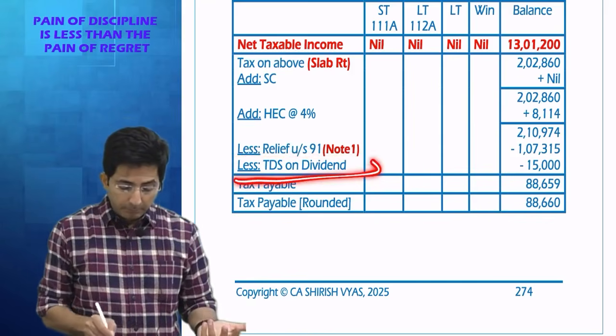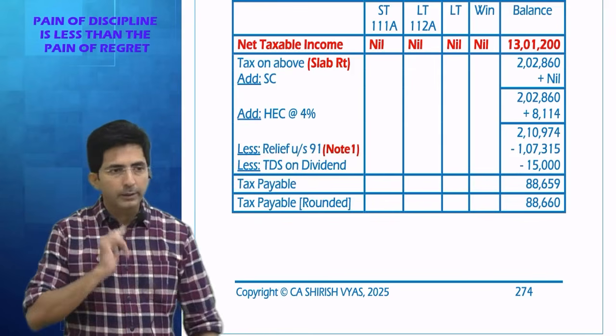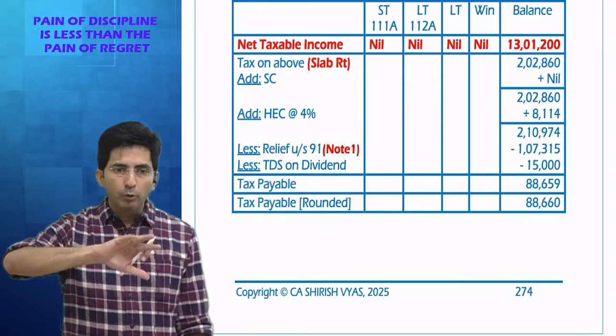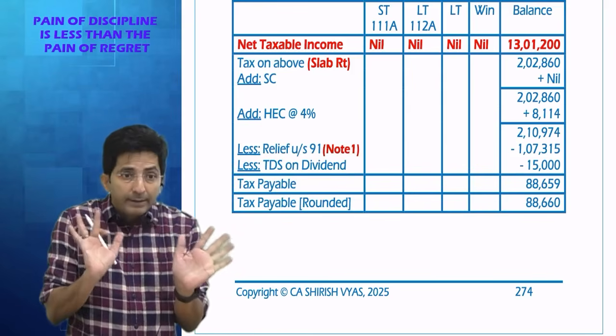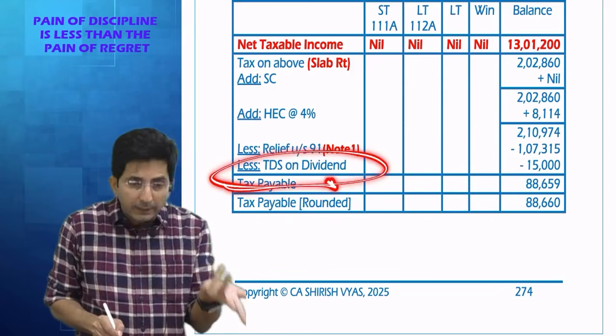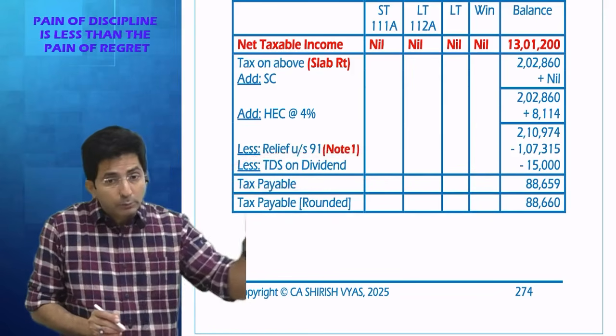But in the previous question also, there was dividend income. Do you agree? In the previous question also, there was dividend income. Yes, we didn't do grossing up because it was already gross. But it was dividend, no? So there is always TDS on dividend. So we didn't show the effect of TDS in the previous questions.